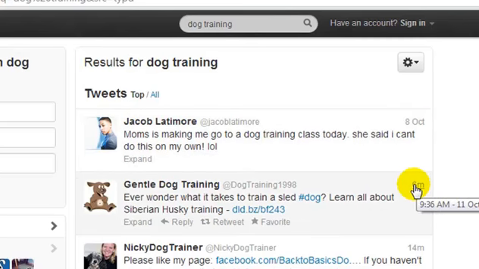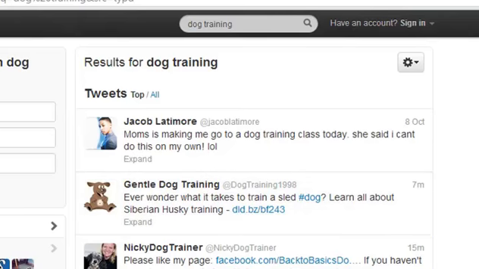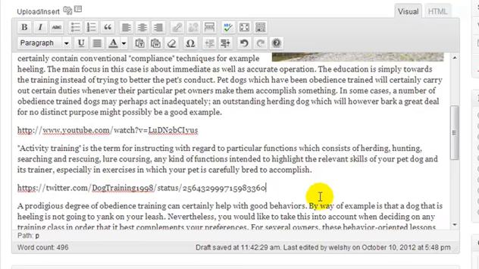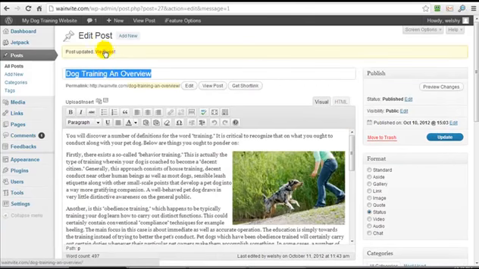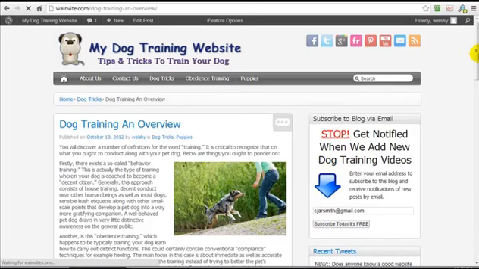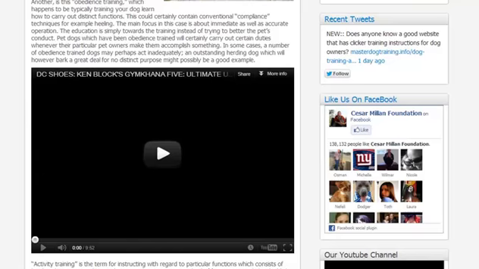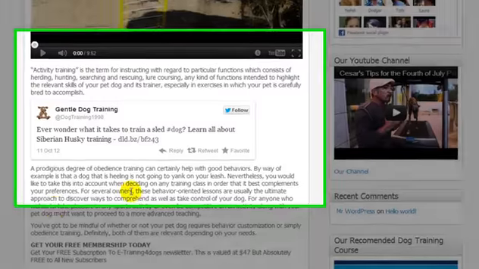So I'm going to right click the timestamp, and click copy link address. I'm going to come back to my post, and press Control V, and so this is the timestamp to that actual tweet. Now I'm going to click on update, and we're going to view post, and let's see if we have a video. Perfect, there's our video. Hey look, and there's our tweet.